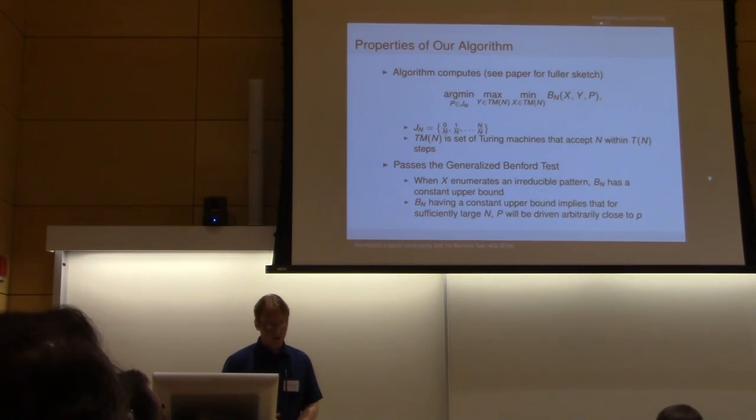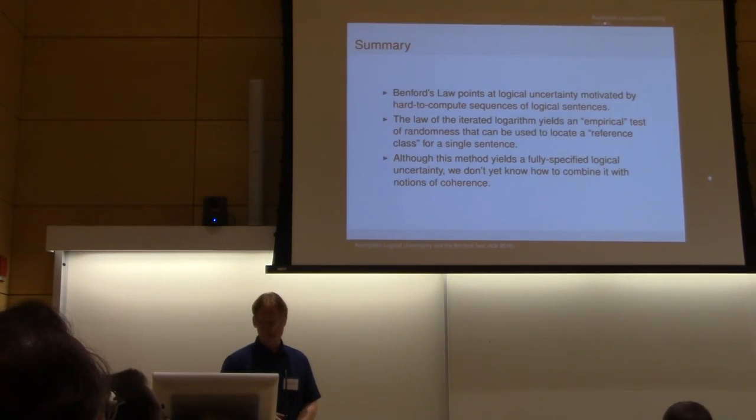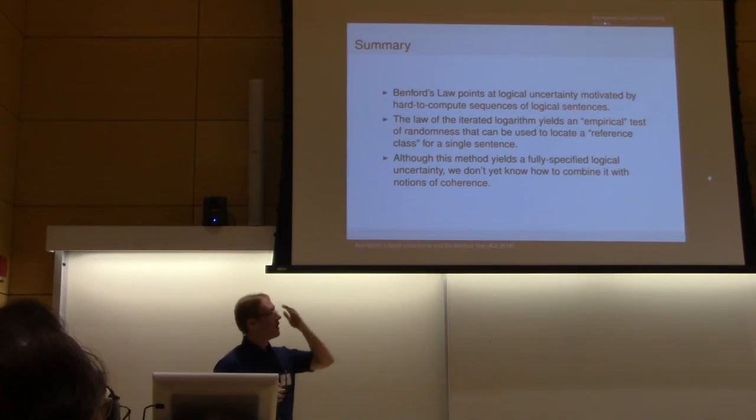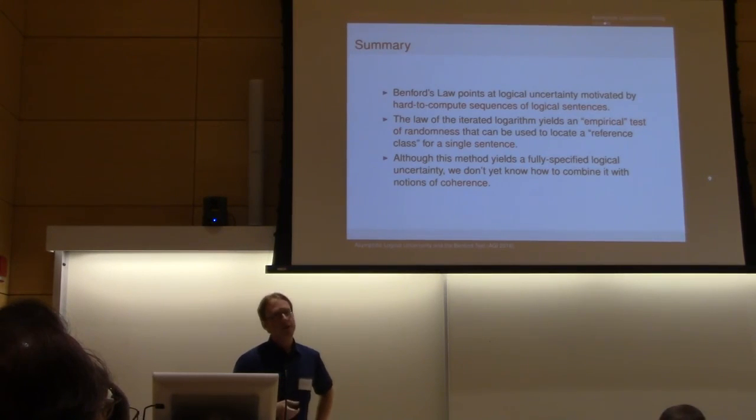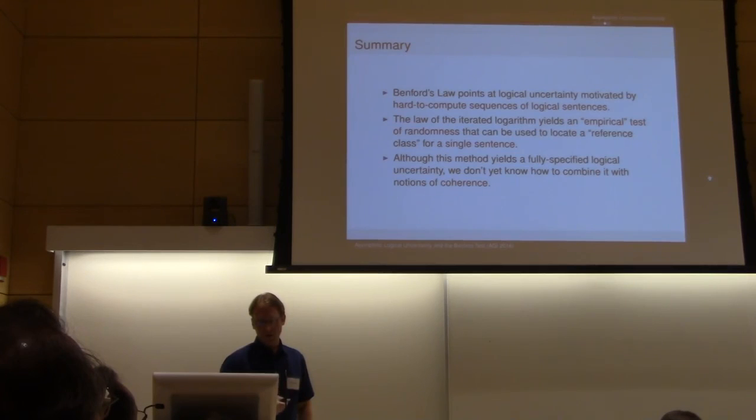Okay, to briefly summarize, because I'm out of time: we have a type of logical uncertainty that Benford's law points at. It's based on sequences of sentences that we don't have enough time to compute. We can use the law of the iterated logarithm to get a test of randomness that we throw many Turing machines at, and that will locate a reference class for any particular sentence.